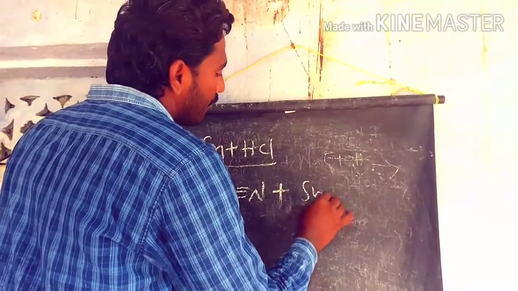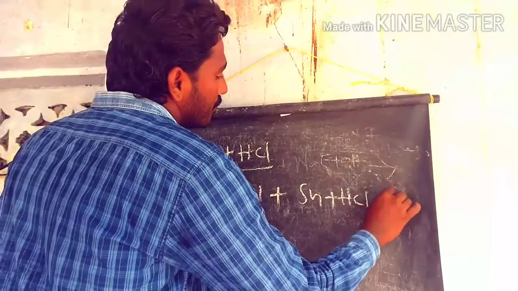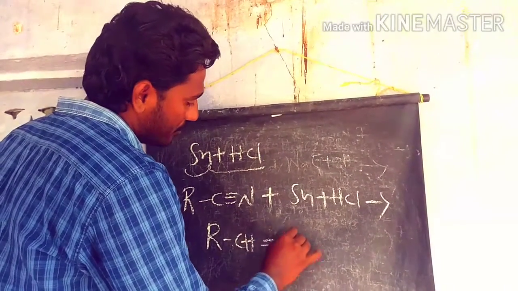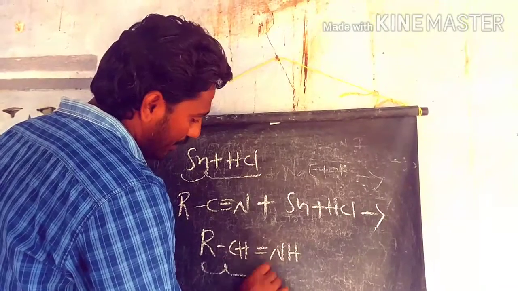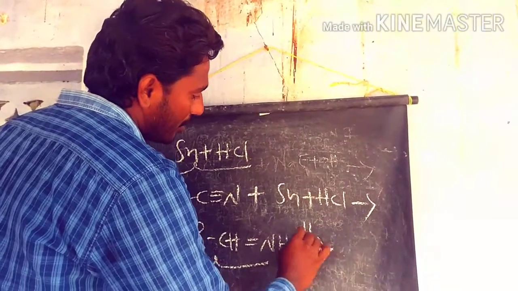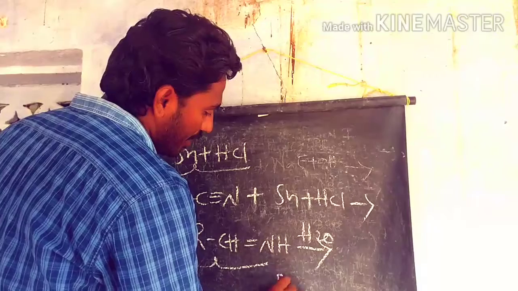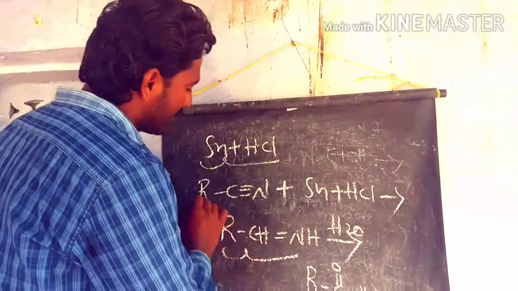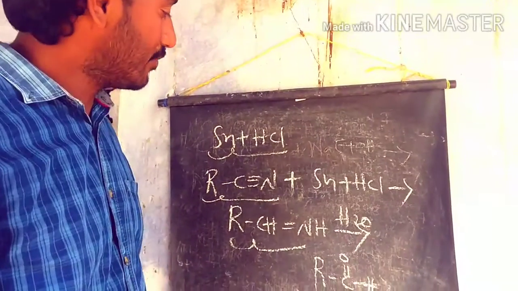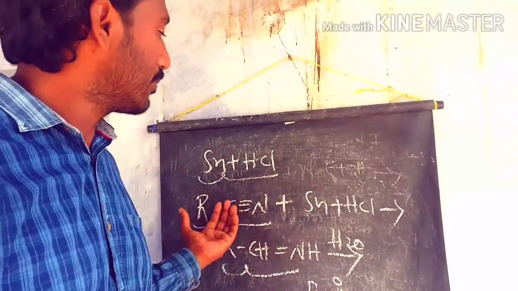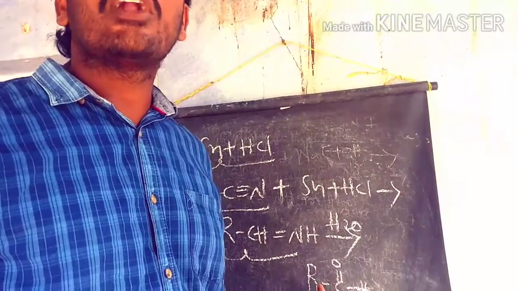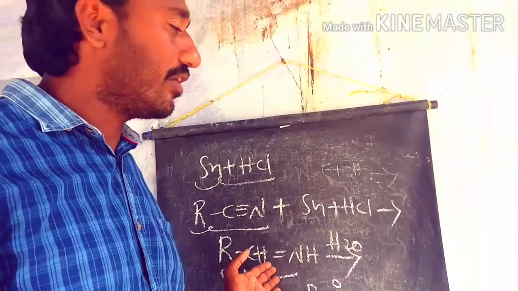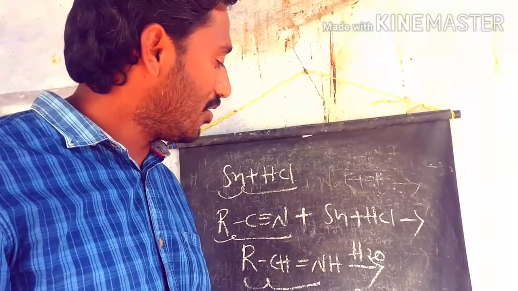Under the metal and acidic conditions, we get the aldimine as the intermediate. This aldimine then undergoes hydrolysis, and finally we get the aldehyde as the product. This is the partial reduction process of cyanides.